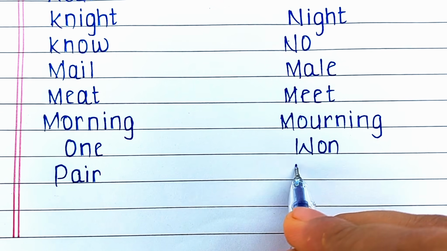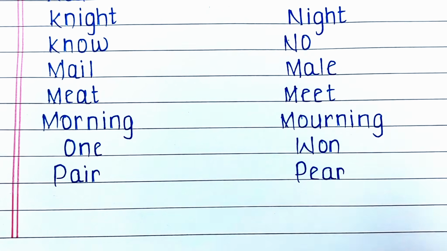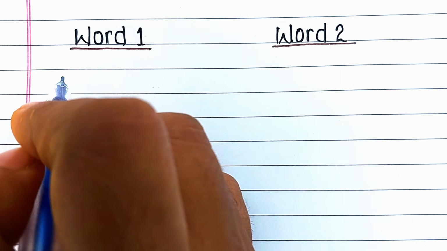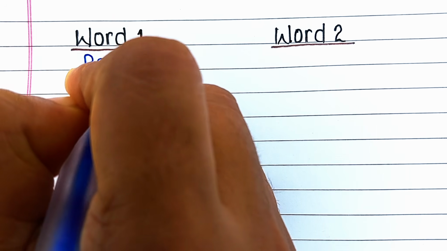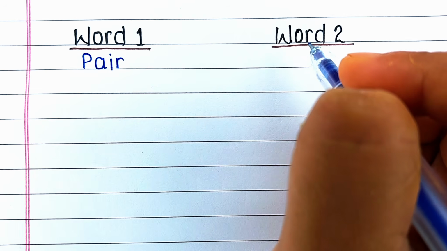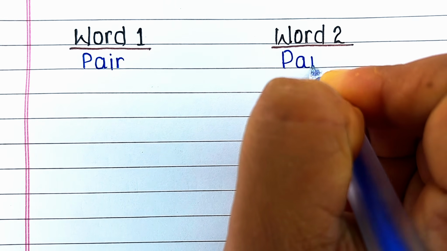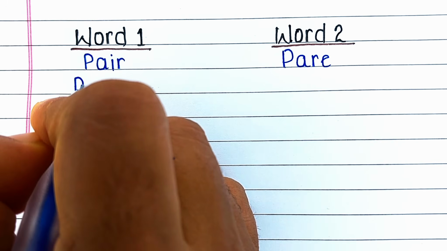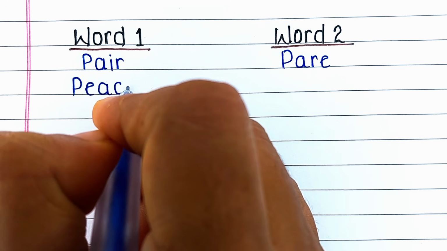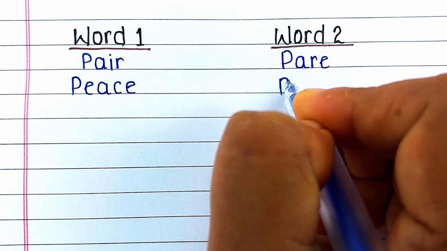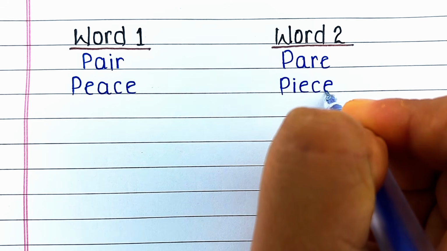Next word is P-A-I-R, pair. That means couple. Its homophone is P-E-A-R, pear. That is the name of a fruit. Next word is P-A-I-R, pair, means the couple. Its homophone is P-A-R-E, pare. That is to trim. Next word is P-E-A-C-E, peace. That means calm. Its homophone is P-I-E-C-E, piece. That means portion.